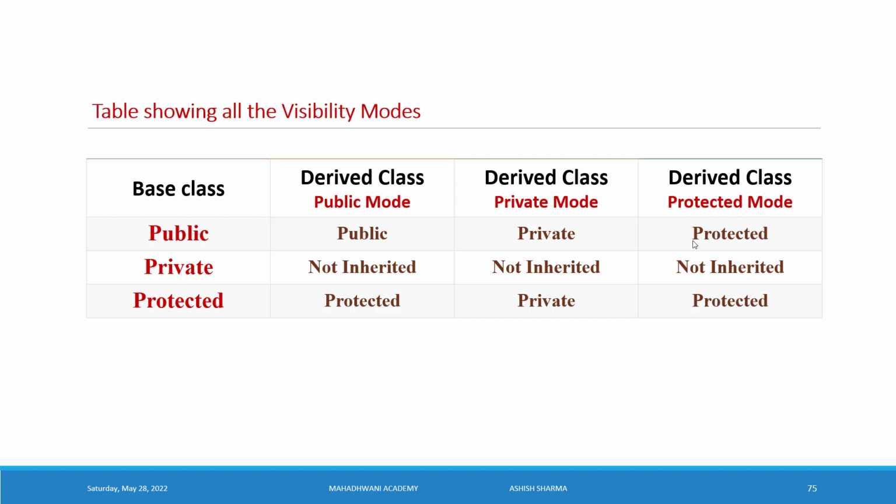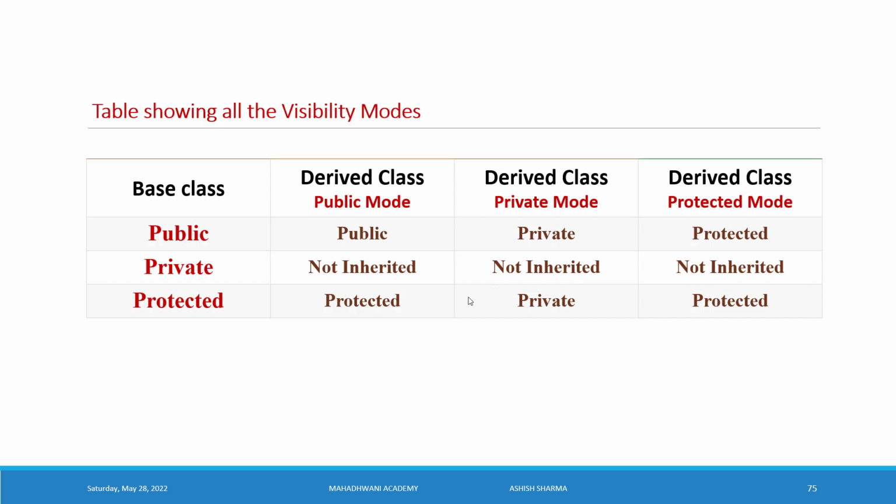If we do not have an inheritance feature between two classes and you just make your members protected, this protected becomes private. So we will understand this. Private members, in any case, whatever mode you use, public, private or protected, are not inherited.